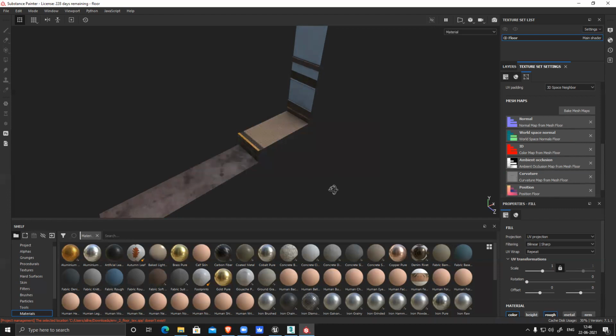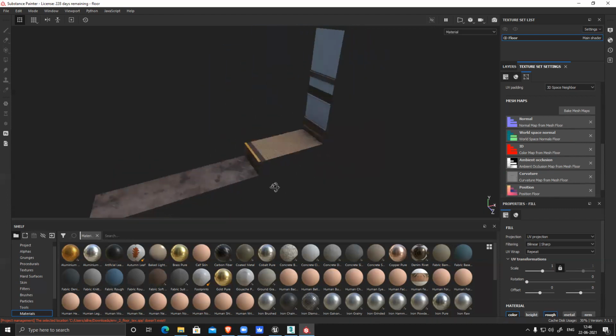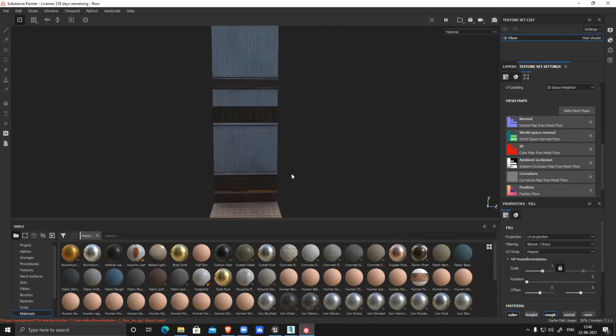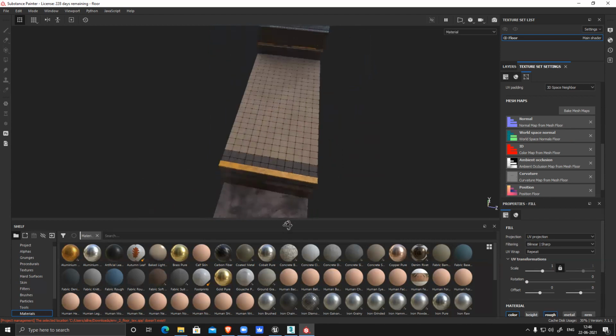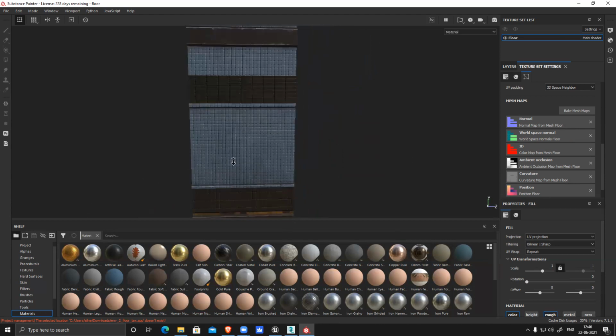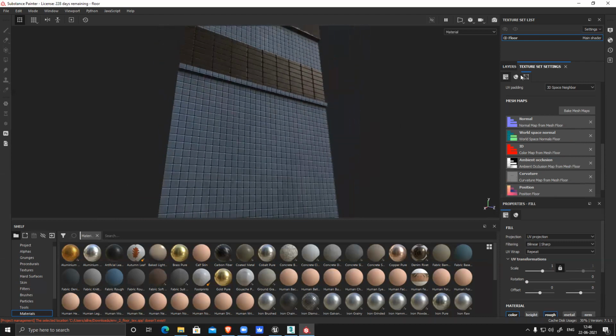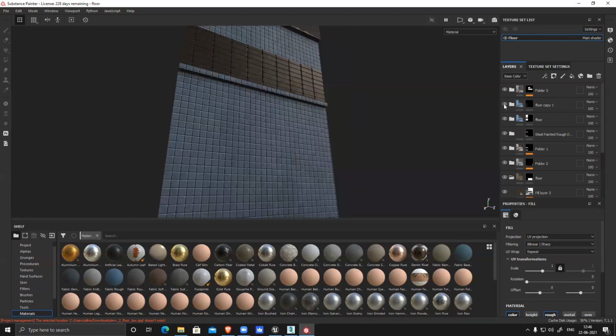See, everything is fixed automatically. I don't have to do anything. Only one thing I feel for this particular texture. Okay, this particular tile, I want to make it a little glossy.